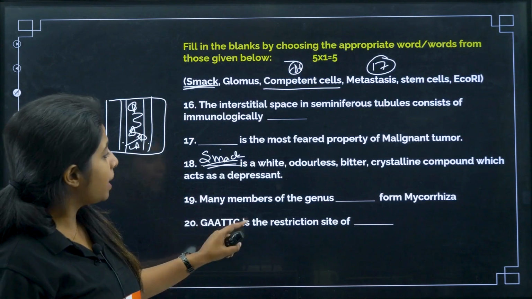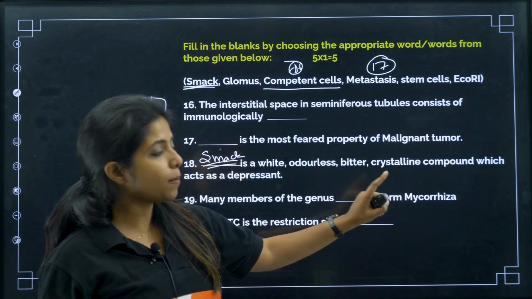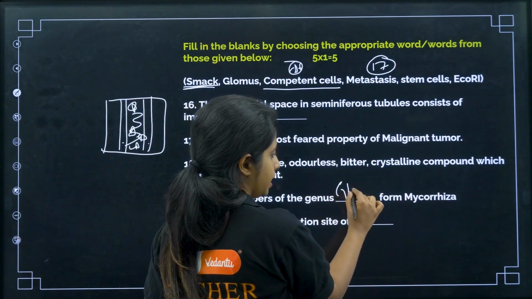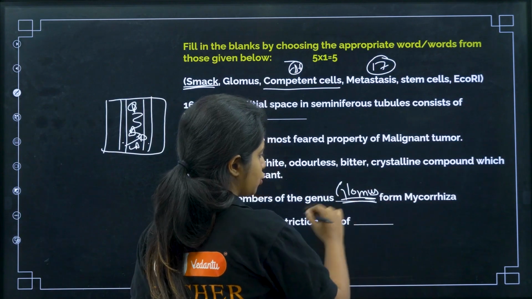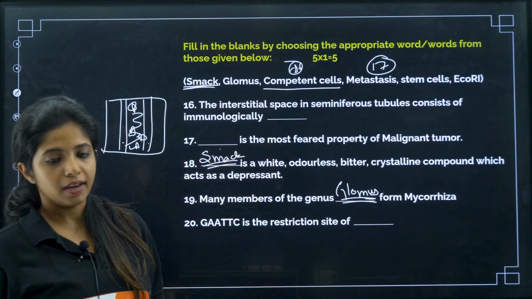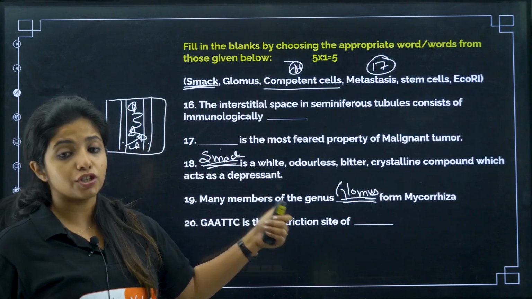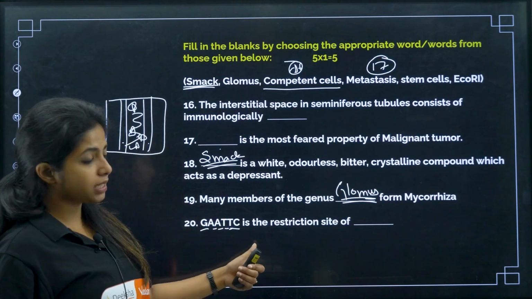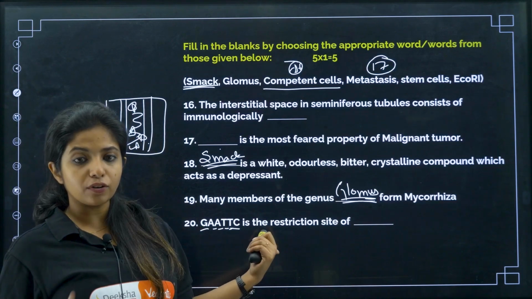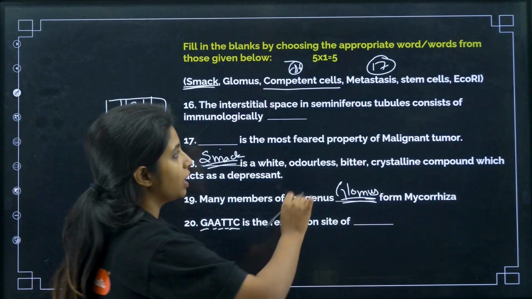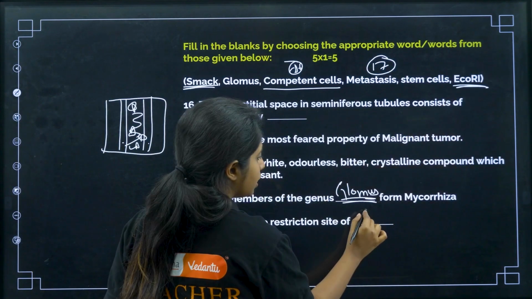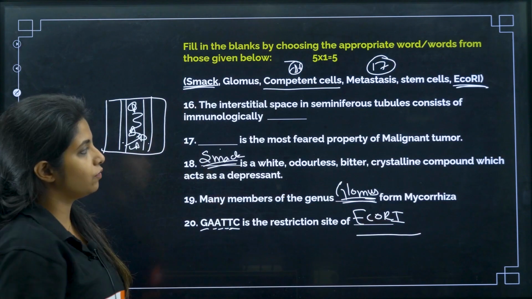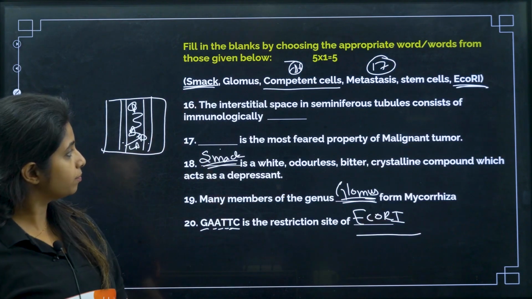Now, many members of genus dash form mycorrhiza. Glomus. It is a genus of fungus known as Glomus. Now, GAATTC is the restriction site for, 1, 2, 3, 4, 5, 6, 6 base pairs are here also. But this is a restriction site not for HindII but EcoRI, a very famous enzyme. Please remember this restriction site. Everything I have taught, nothing out of it.